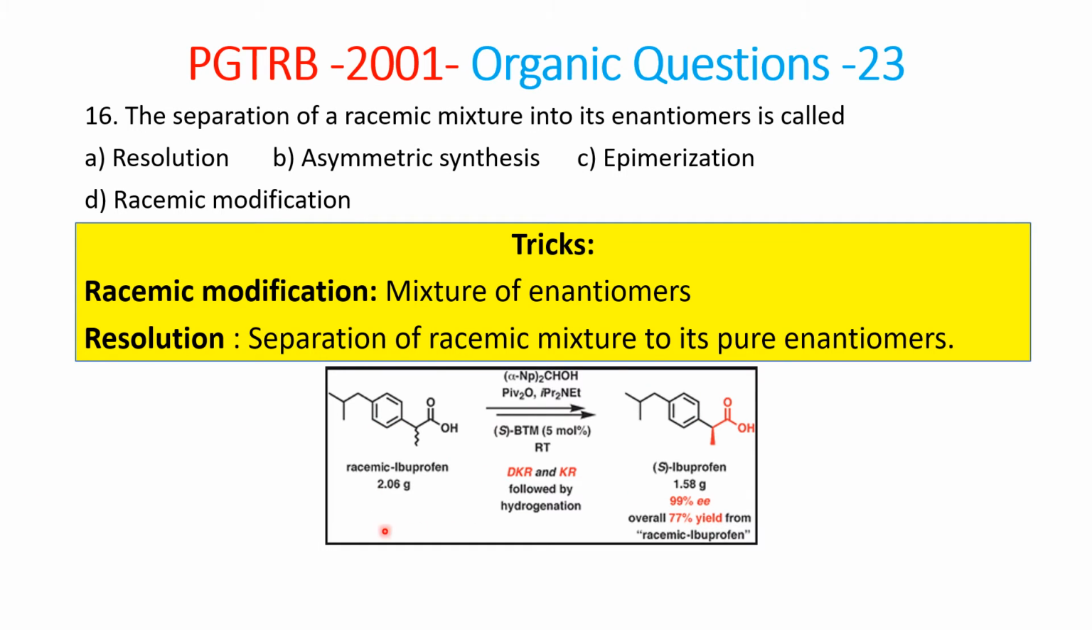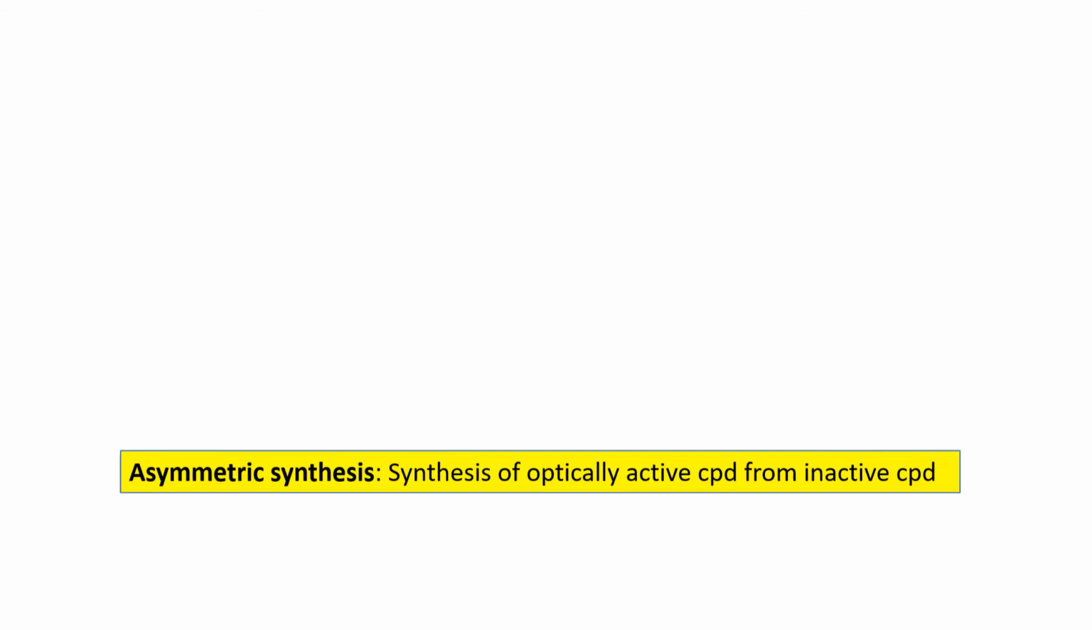See, this is the resolution. This is the racemic mixture, ibuprofen racemic mixture. This racemic mixture we are converting into only one enantiomer, that is S-ibuprofen. This is not only one, this is a racemic, and we converted it into only S-ibuprofen. It is 99% EE, enantiomeric excess. So this we call a resolution.